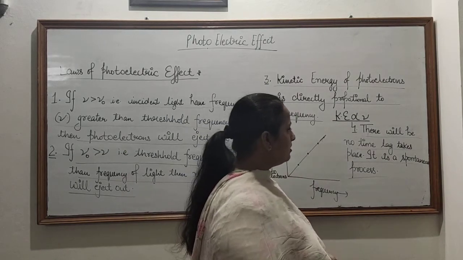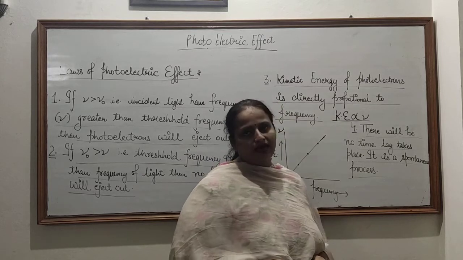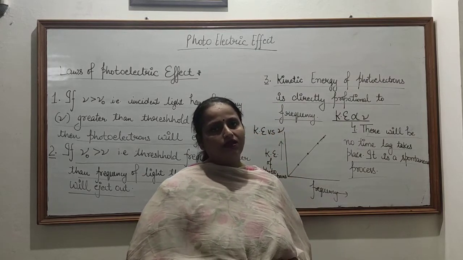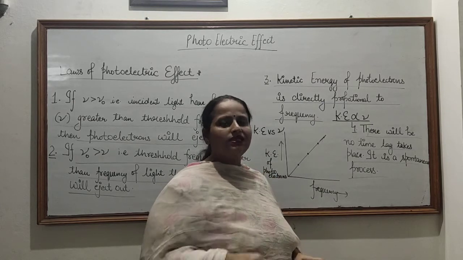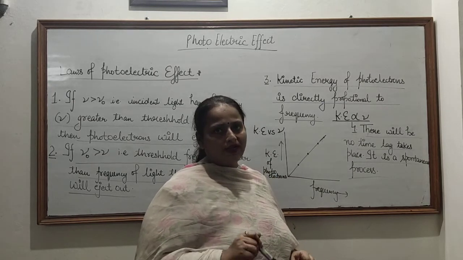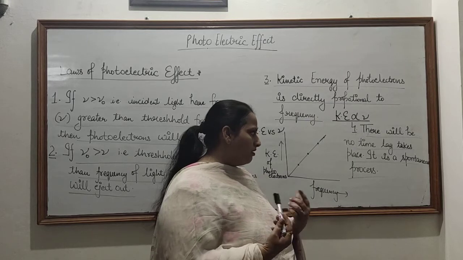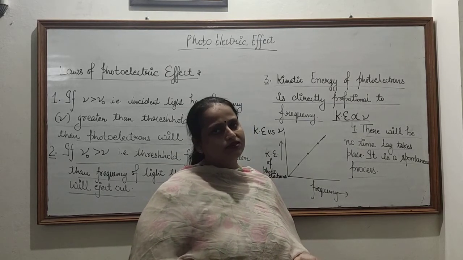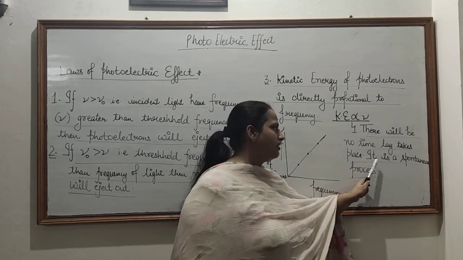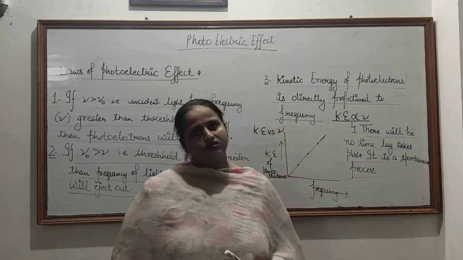Fourth point: there is no time lag. As the light falls on the metal surface, the electrons get ejected from the metal surface immediately. So we say that it is a spontaneous process.